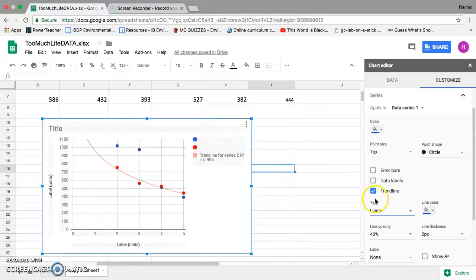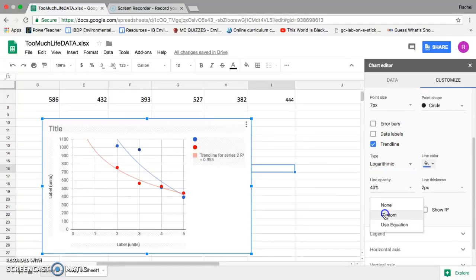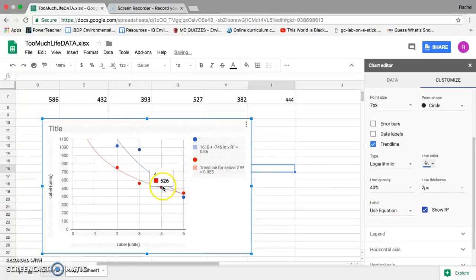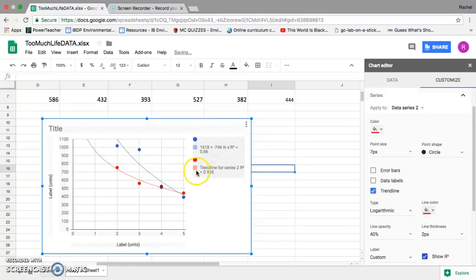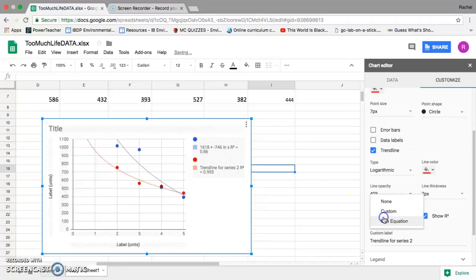So now I'm on the blue series and I'm doing the same thing. So our logarithmic was a good fit before, so I'm going to try that. And then let me see, label none. I don't want no label. I want to use the equation. So if it doesn't show up, click use the equation and then click show the R-squared. In fact, actually for the red, I think I have the trend line series with R-squared, but I don't have the actual equation. So where it says label for the red, I'm going to add the equation as well.